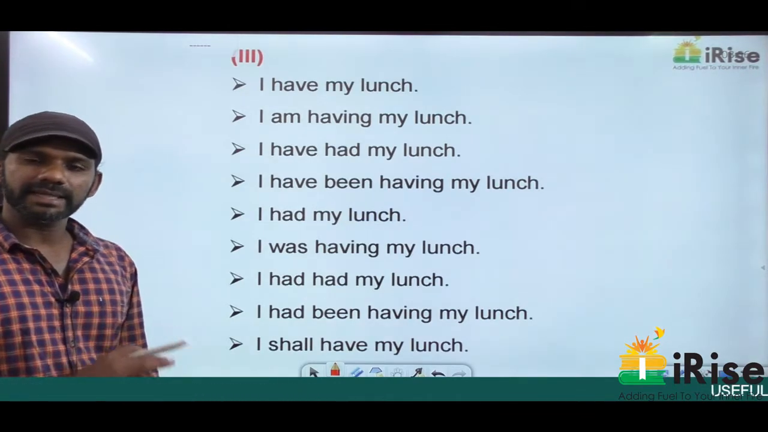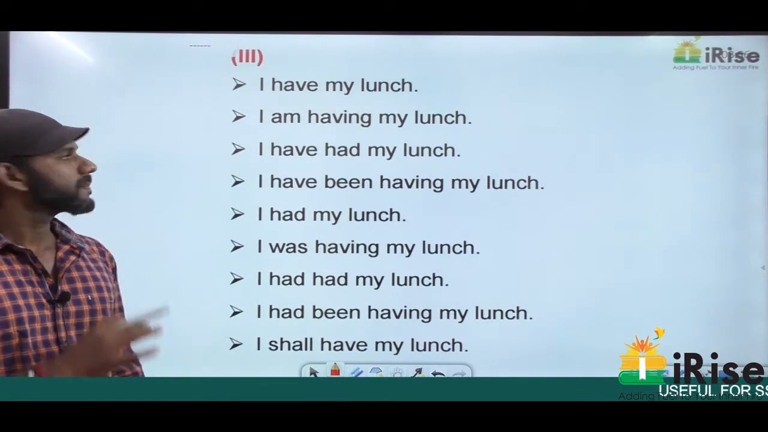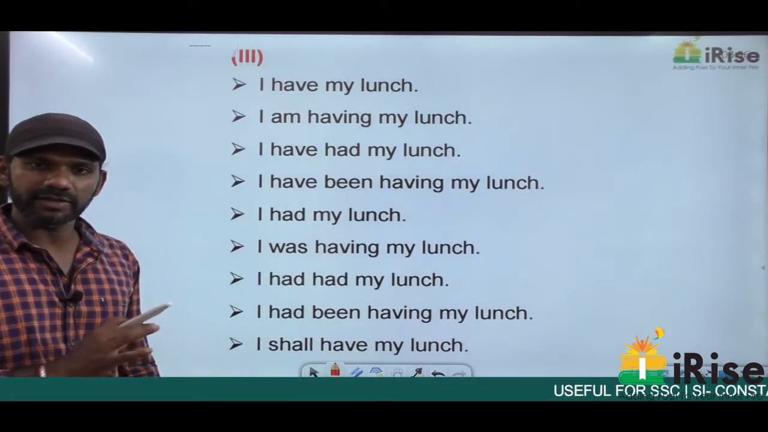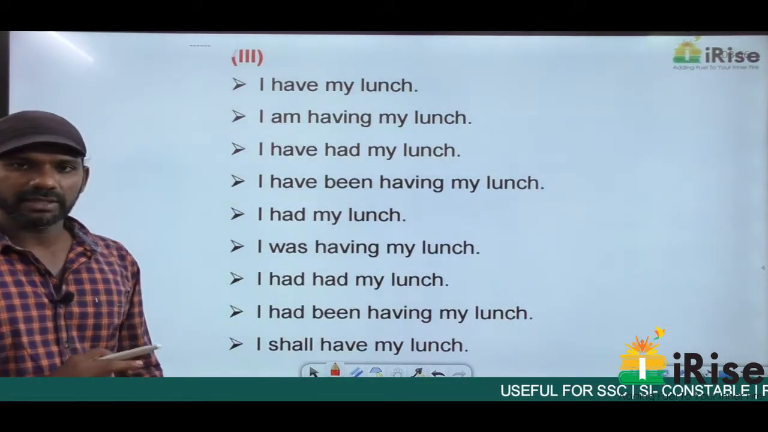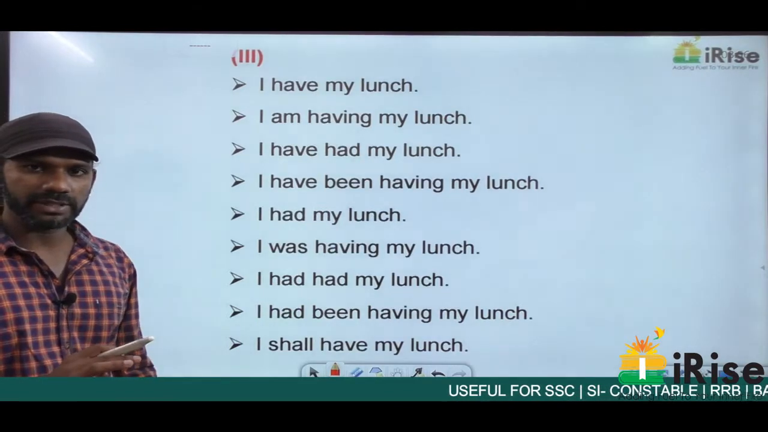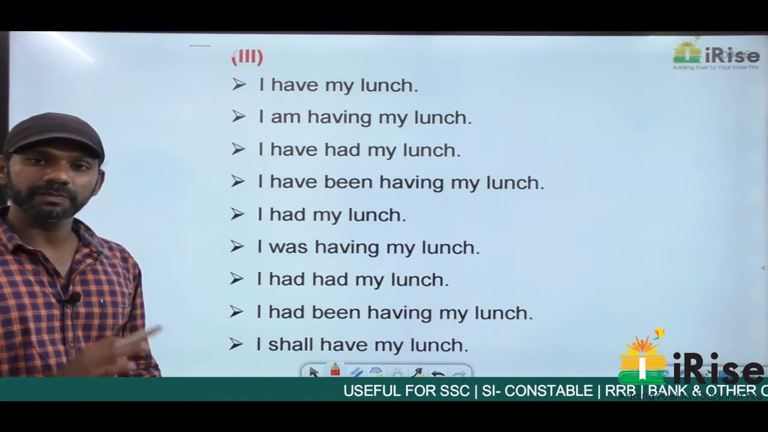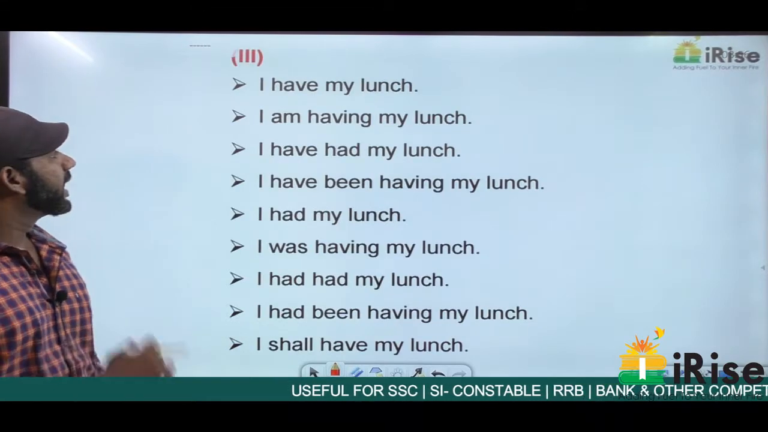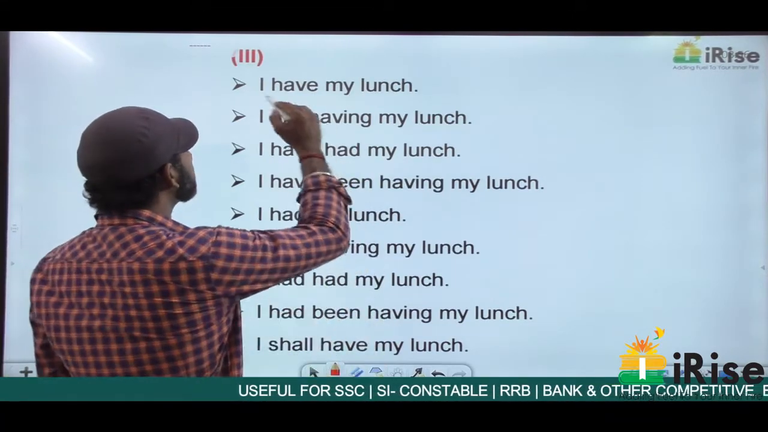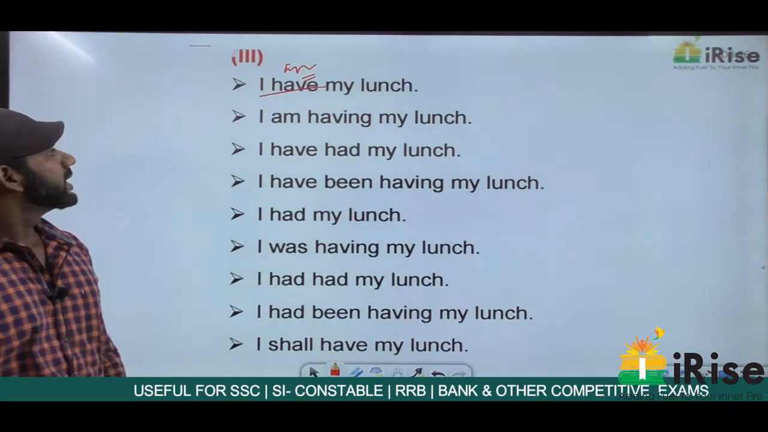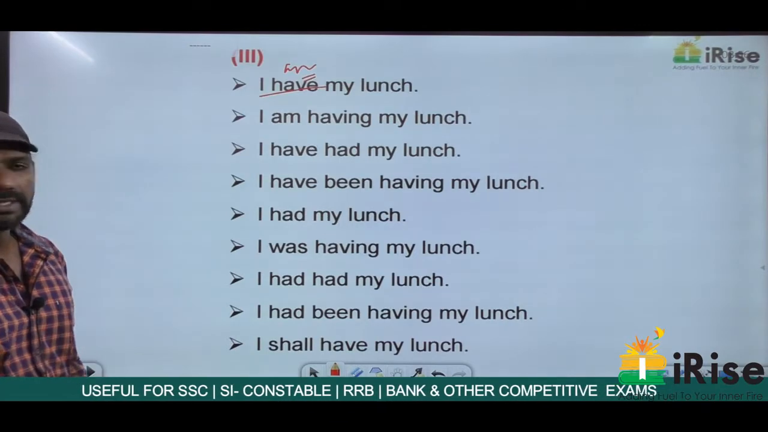I have my lunch. What is the tense and the category of this statement? Have comes only in the present tense, so it must be in one of the four categories of present tense. No ing, not continuous, not perfect continuous. We have only two categories left. One is simple present, other one is present perfect. Have is a main verb here because there is no main verb after have. Now we'll just write down the order of the statement.